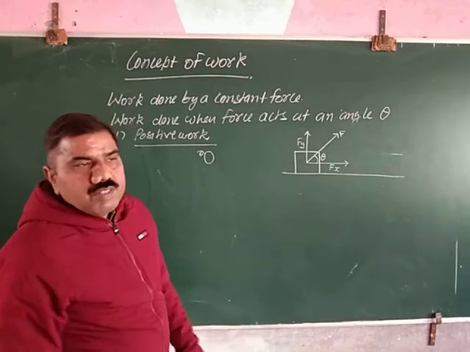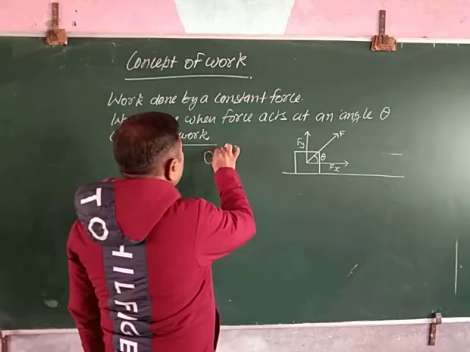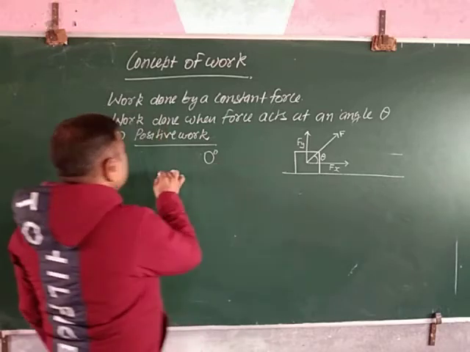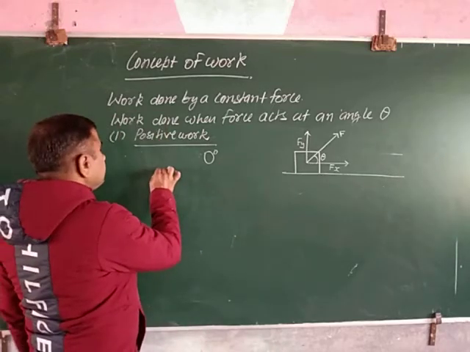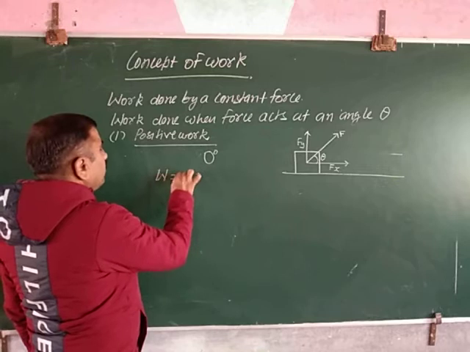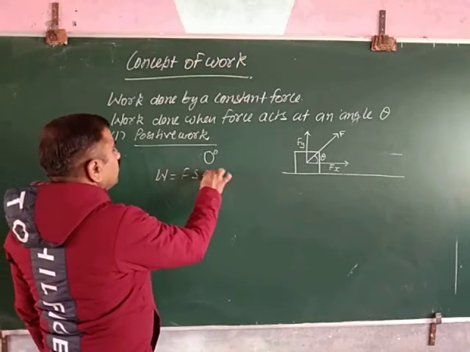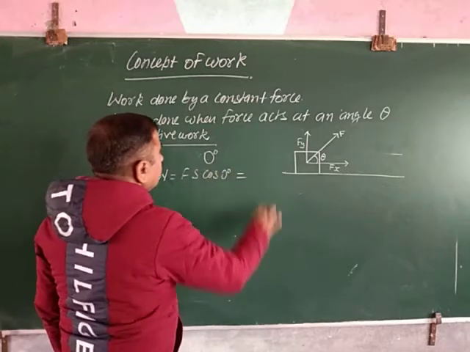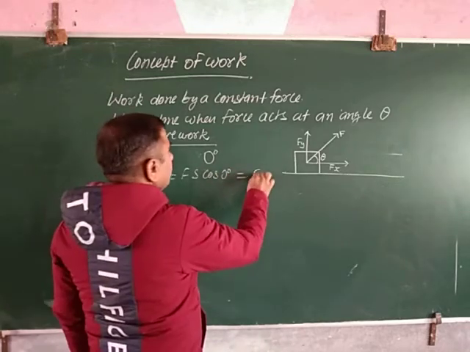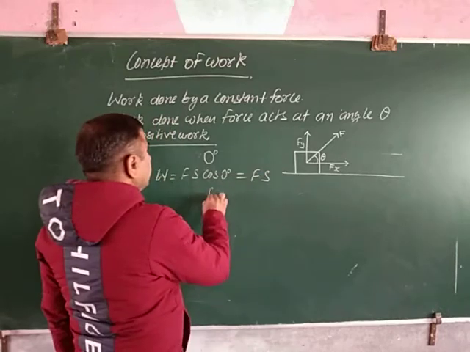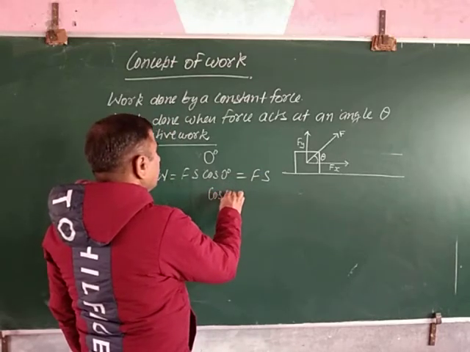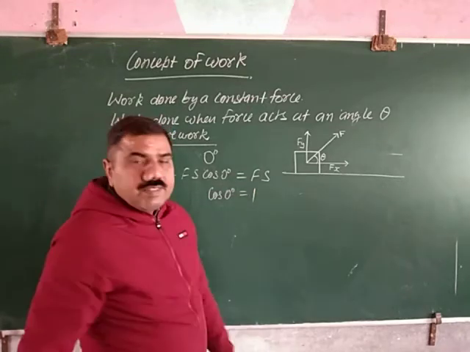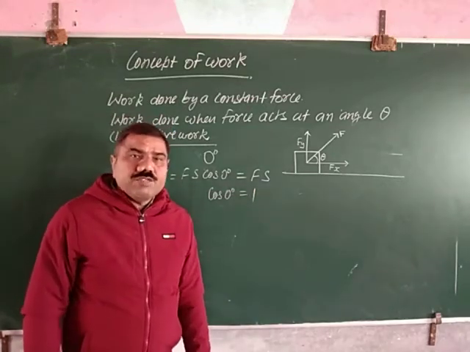That is, the equation will become W equal to Fs cos 0, and it is equal to Fs, because the value of cos 0 degree is equal to 1. In this case, the work done is positive.